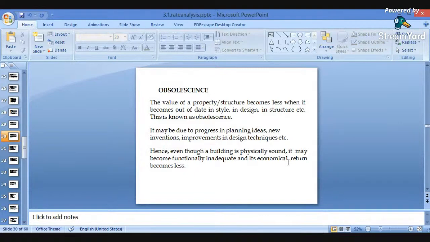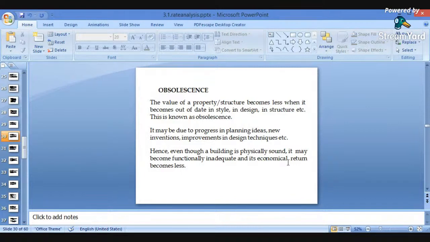Okay. Hence, even though a building is physically sound, it may become functionally inadequate, and its economic returns become less because its functioning is less. In olden days, we have seen the size of the rooms was very small, but the wall size or the strength of the building was more. But depending upon the utility, the utility of the building was less.